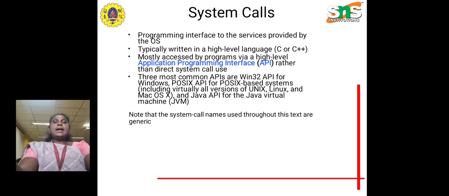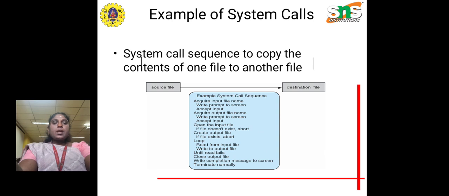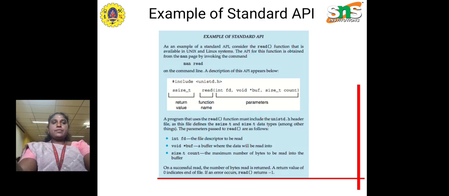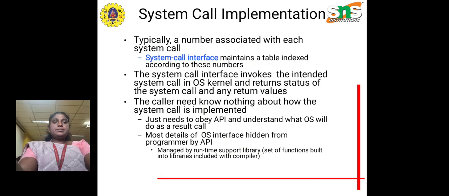Common APIs include the Win32 API for Windows, the POSIX API for POSIX-based systems, which includes virtually all versions of Unix, Linux, and Mac OS, and the Java API for the Java virtual machine. Note that the system call names used throughout this text are generic. This is a basic example of a system call sequence to copy the contents of one file to another file, and a basic example of a standard API.